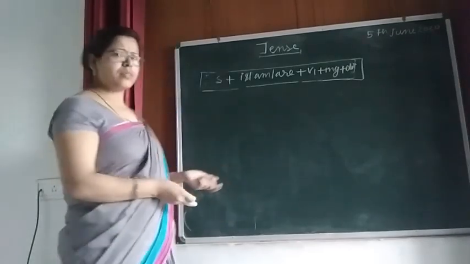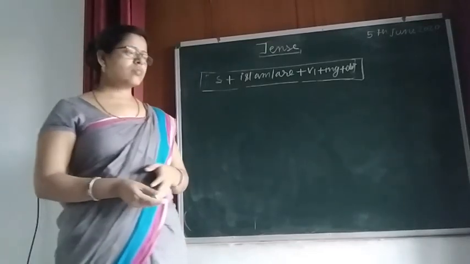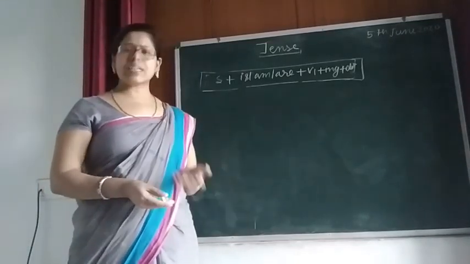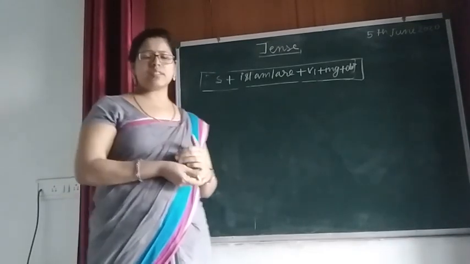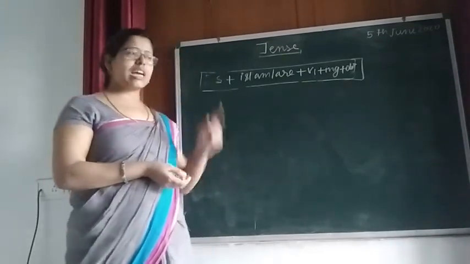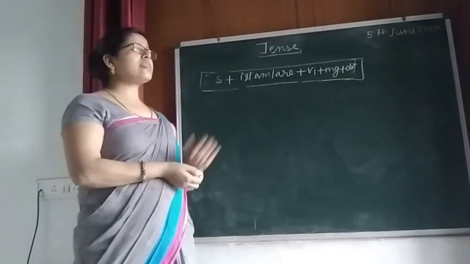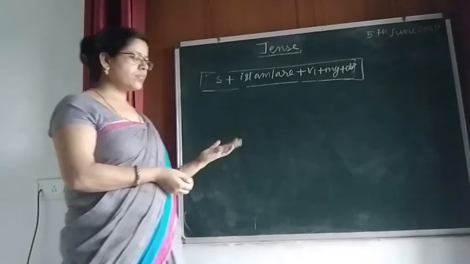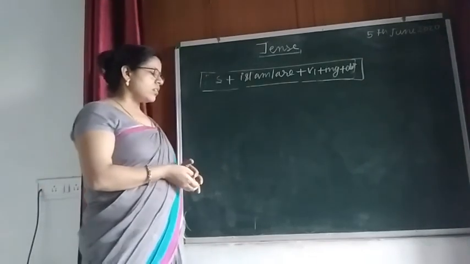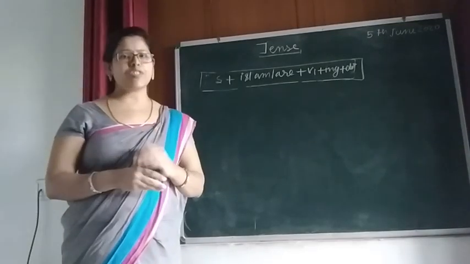For example, I gave you examples of continuous activity which is going on, progressive which is in progress. Now try to understand. I told you one more thing. I told you this tense is used to express an action which is going on at the time of speaking.